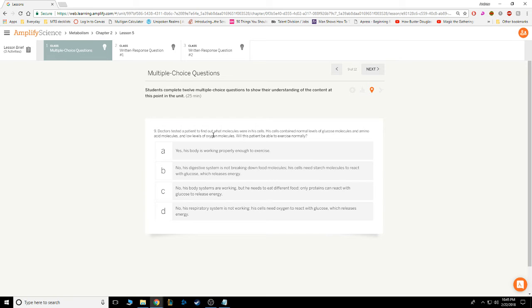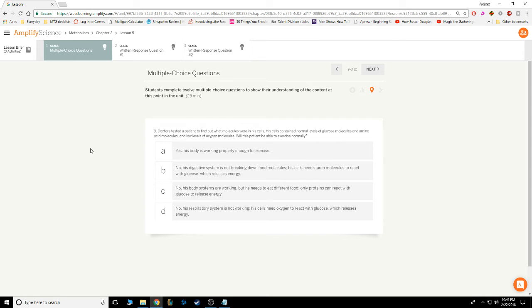That's a good question. So looking at what they're showing us, the only part that's unusual is the low levels of oxygen molecules, because everything else is normal. So we have to choose between A and D to answer this question. It could be a little tricky if you haven't had more practice before, especially if we haven't read everything we need to. So make sure you go back and read all of the articles and work with the simulation to see what it looks like.